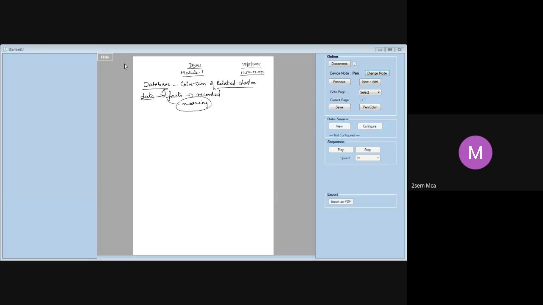Now, a database should always have some kind of properties. Any jumble of words on a sheet of paper, I cannot call a database. It should have some properties. The first thing is that it should be representing some aspect of the real world.